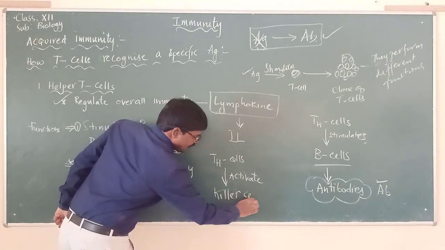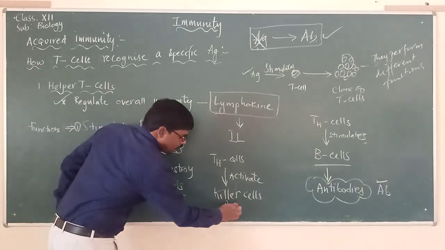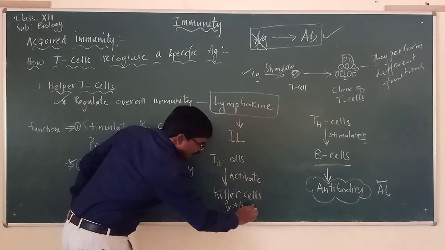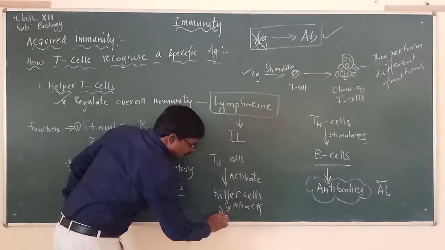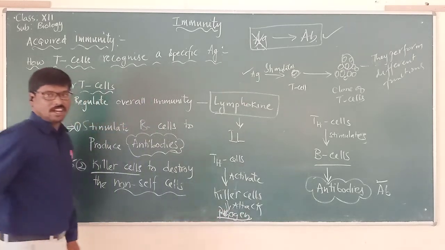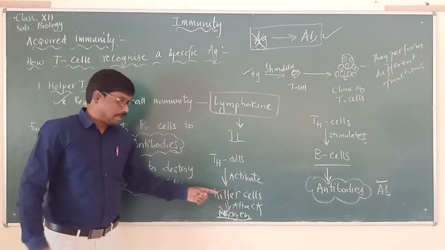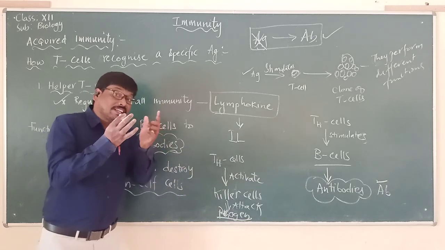Now these killer cells will directly go and attack the pathogen. It is directly attacking the pathogen here.